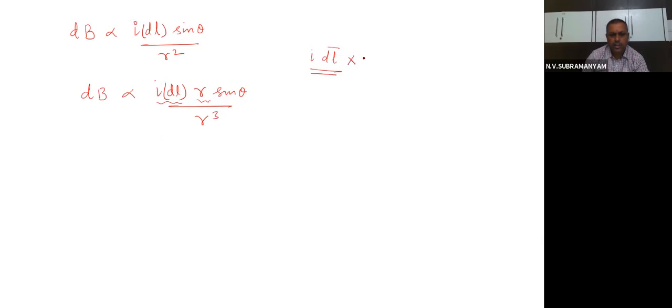If I take the cross product of these two, then that will be equal to I dl into r sine theta. You know the cross product formula, no? A bar cross b bar is equal to ab sine theta. So that is what I am using here. So if I do like that, again r will get cancelled, and I will get back this one. So that is the reason.